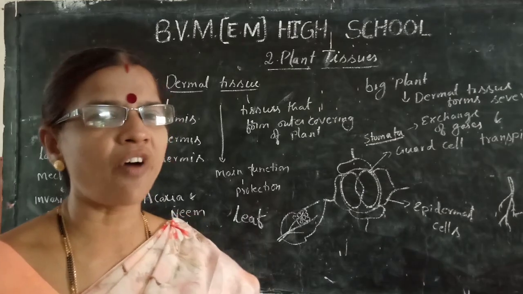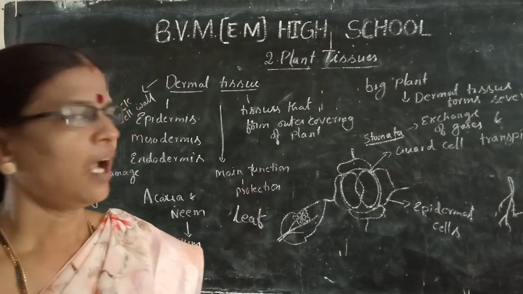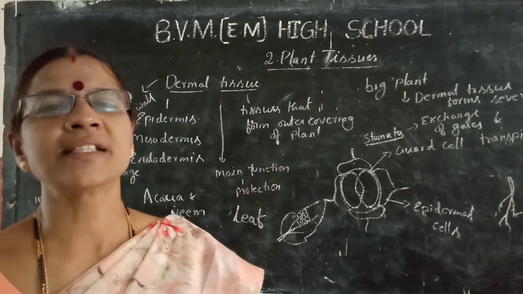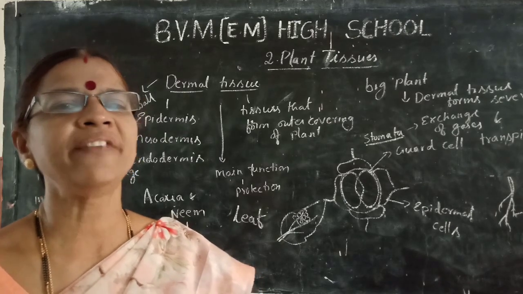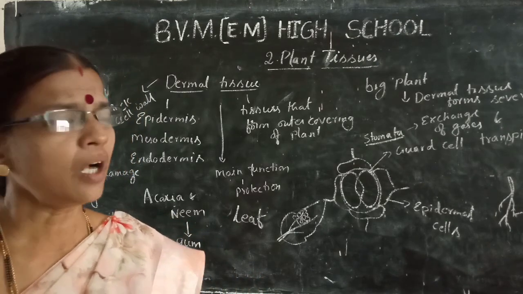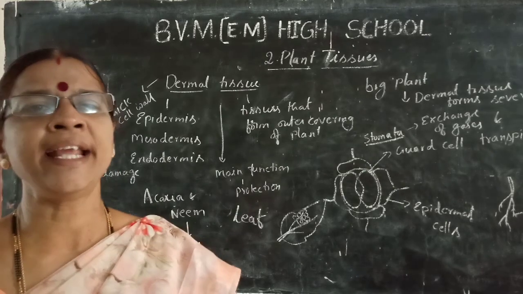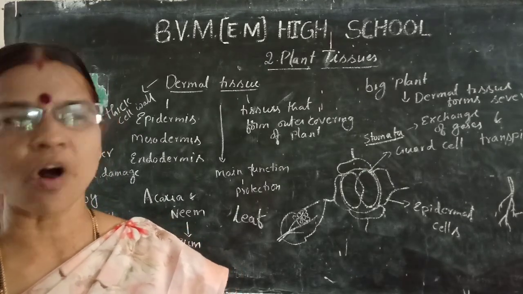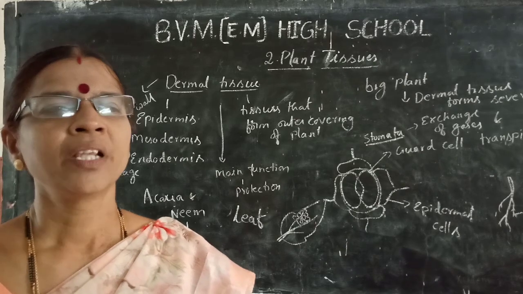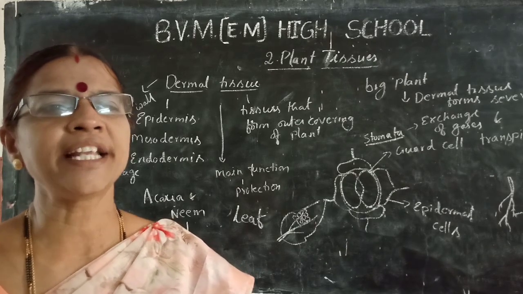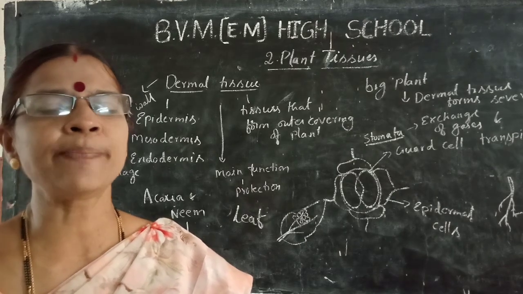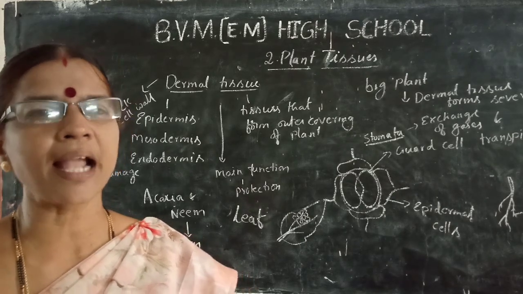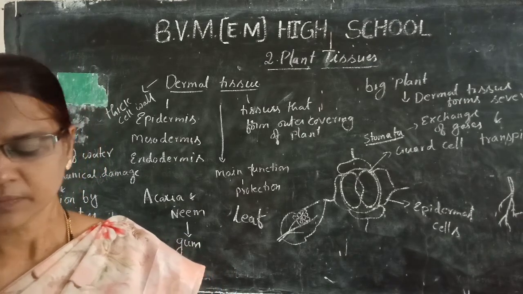Meristematic tissues are found in tips, lateral sides and in layers between. In tips there is apical meristem. In the lateral sides it is lateral meristem. The layer between is called intercalary meristem.